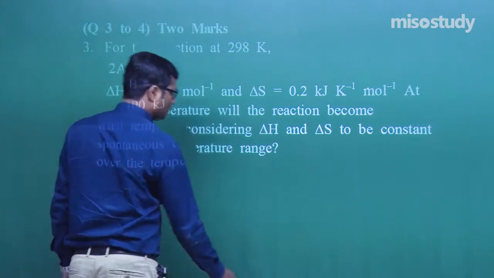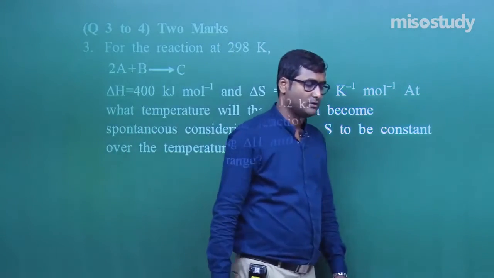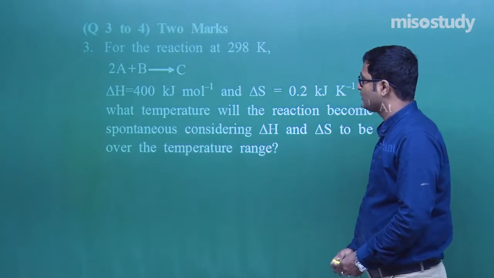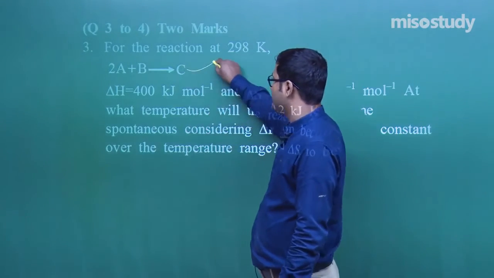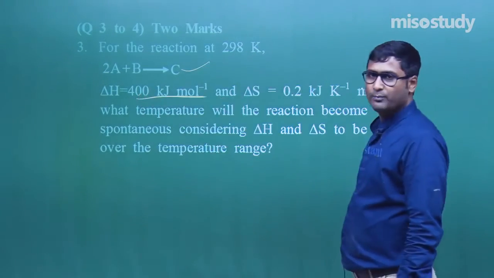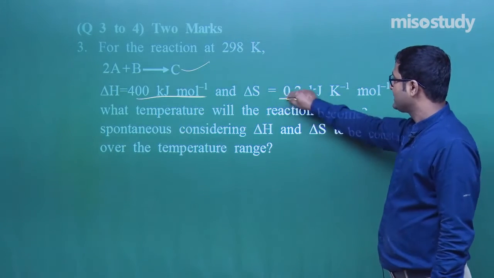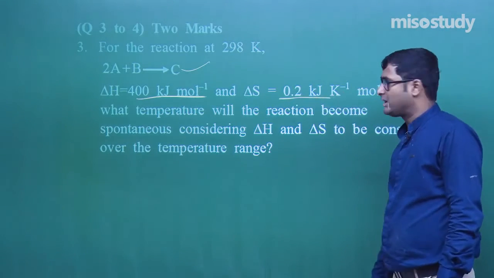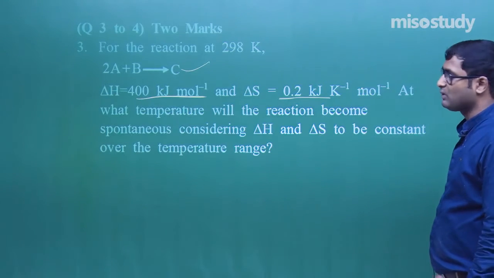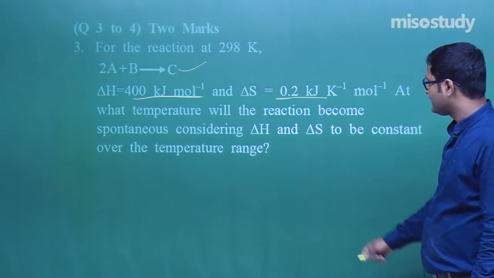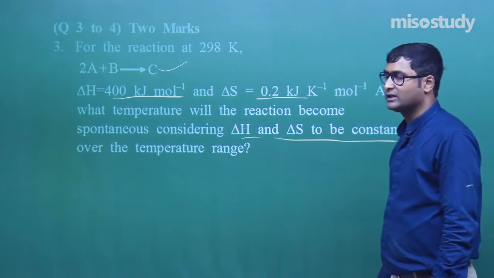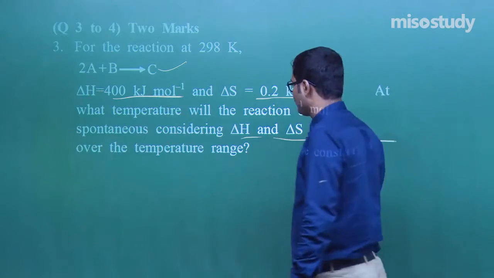The next one is question number 3. Read the question first. For the reaction 2A plus B gives C, delta H is equal to 400 kilojoule per mole, and delta S is equal to 0.2 kilojoule per mole per Kelvin. At what temperature will the reaction become spontaneous, considering delta H and delta S to be constant over the temperature range?